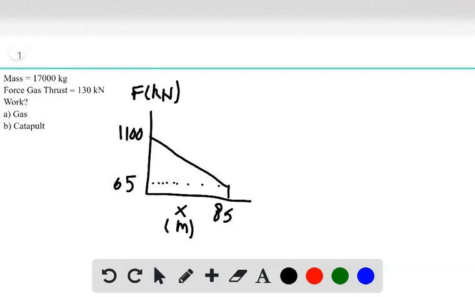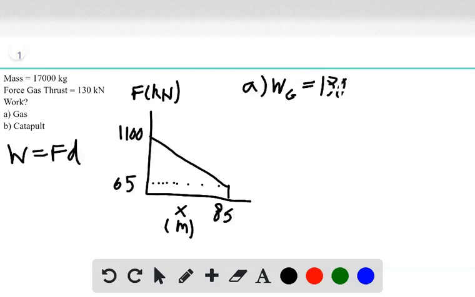In the question stem, we are given the constant force of the work, and we can find the displacement from the graph down here. So work equals force times distance. So for A, we're just going to have work gas equals force, 130 kilonewtons, which is 130 times 10 to the third newtons,